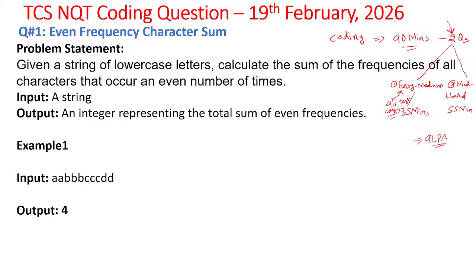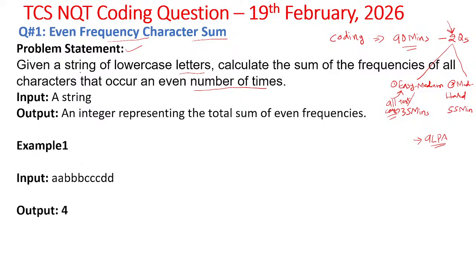Now let us see the problem, yesterday's problem: even frequency character sum. We need to calculate the even frequency character sum. The problem statement is: given a string of lowercase letters, calculate the sum of the frequencies of all characters that occur an even number of times.